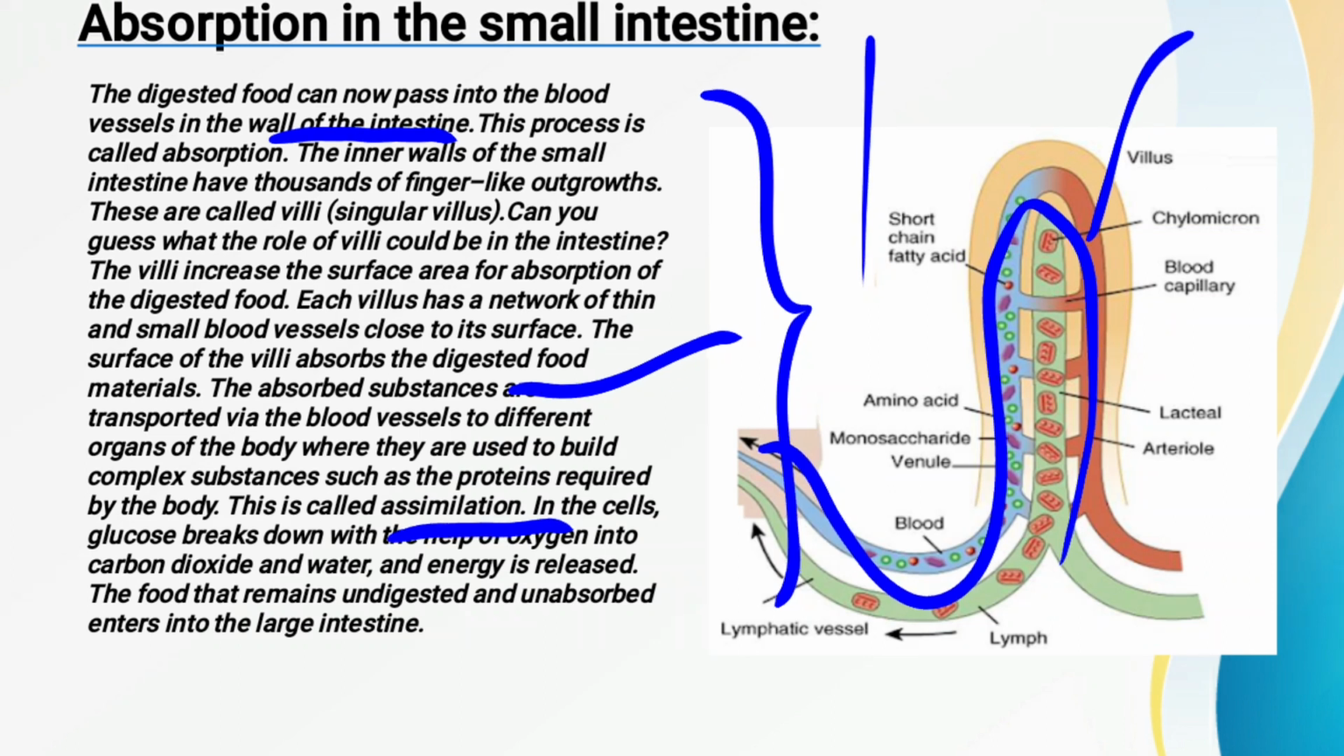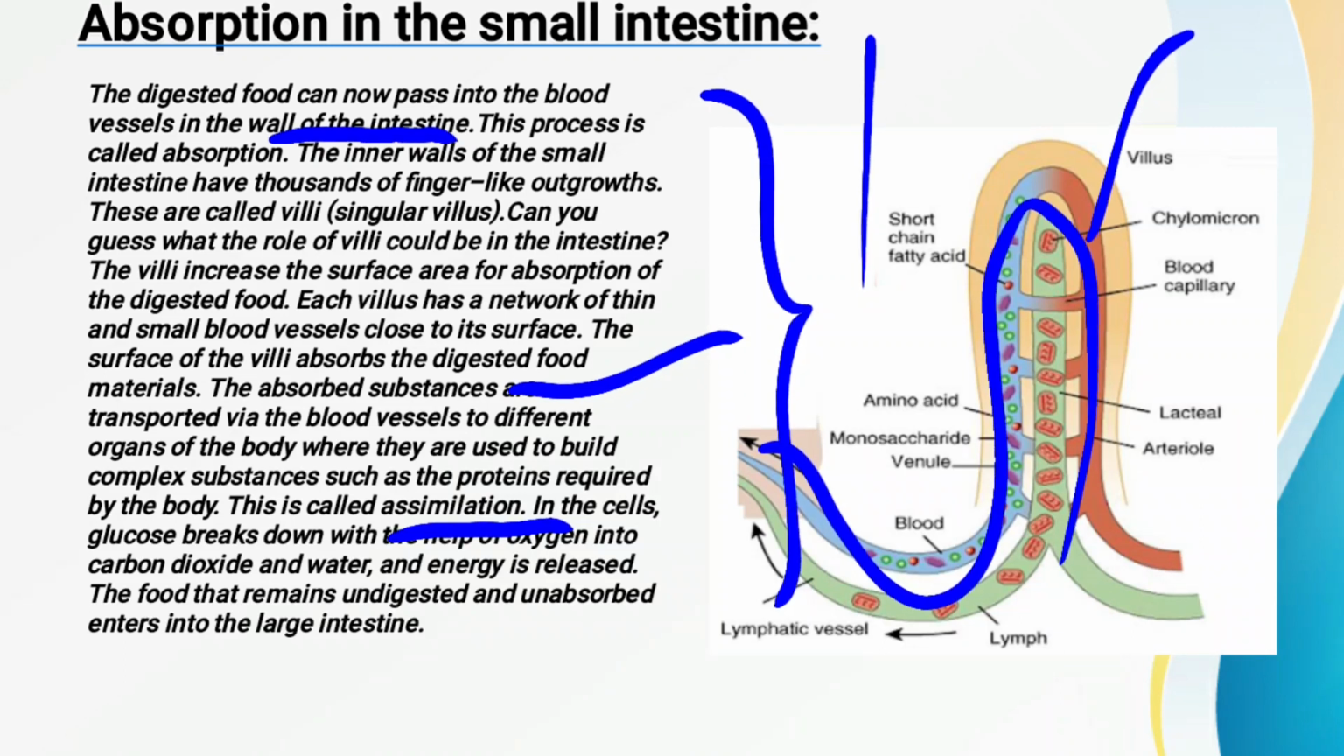Now what happens in the cells? The glucose is broken down into carbon dioxide and water. Now how is this glucose broken down into carbon dioxide and water? It is broken down in the presence of oxygen. Fine. Now how was this glucose formed? As we have read in the small intestine, the carbohydrates are broken down into simple sugars, that is called glucose. And this glucose is broken down into carbon dioxide, water and energy in the presence of oxygen.